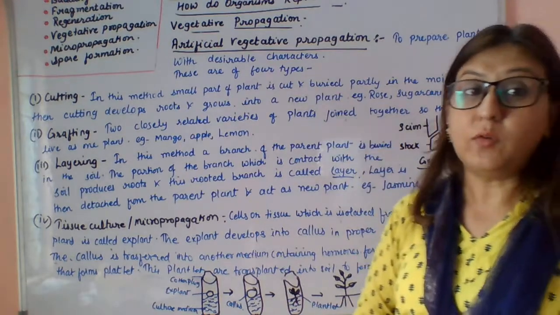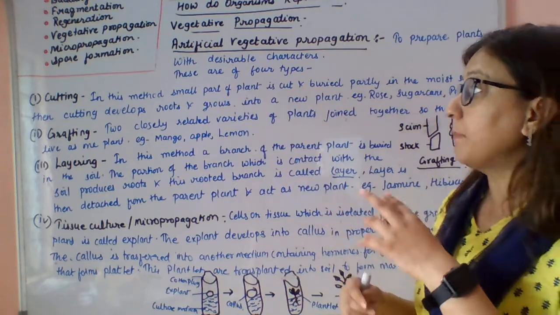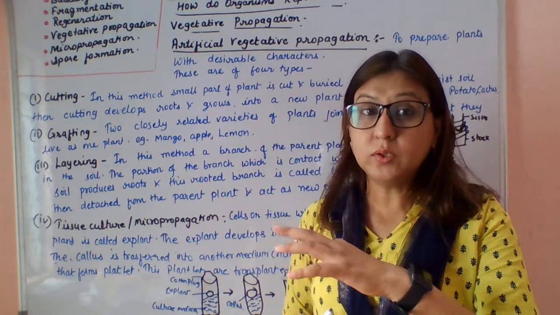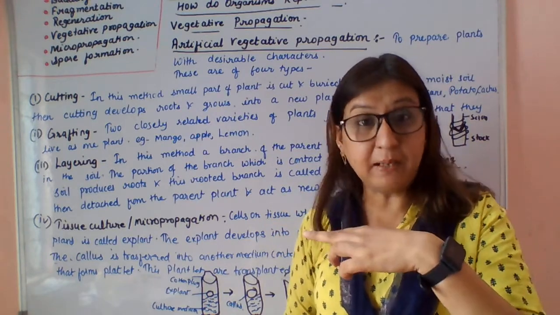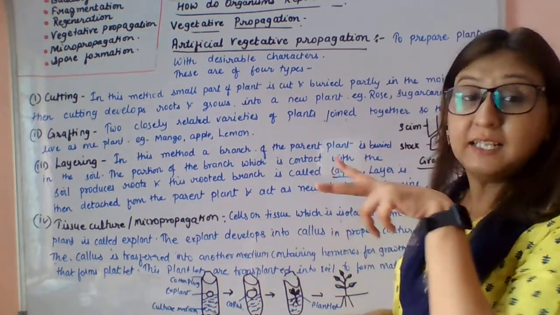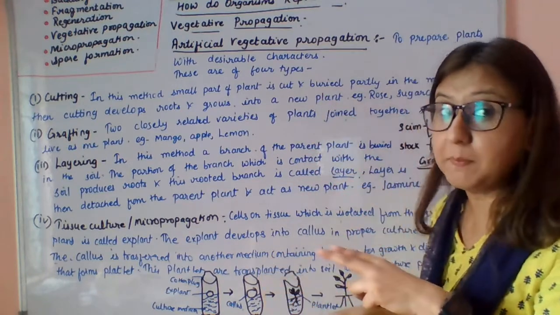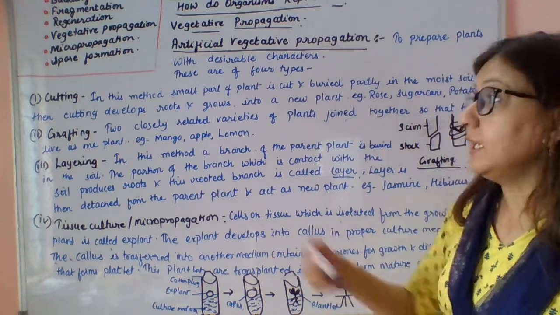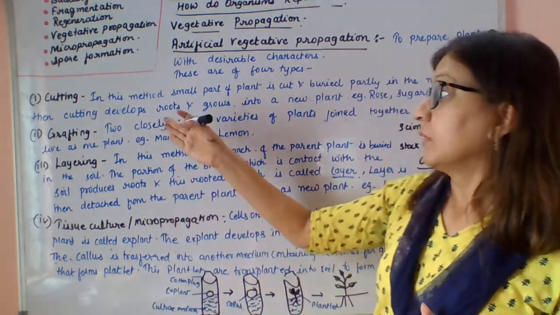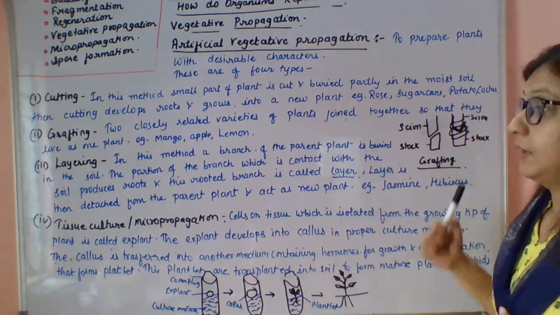So basically there are four types. First is cutting. Cutting means in this method a small part of the plant is cut and buried partly in moist soil. That we do in roses. We cut the plant from the stem, like the rose cutting. We cut a small part of a plant and bury it in moist soil, and definitely that cut part develops roots and grows into a new plant. Examples: rose, sugarcane, potato and cactus.